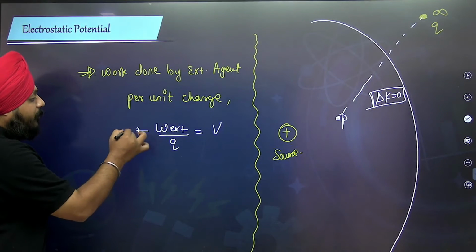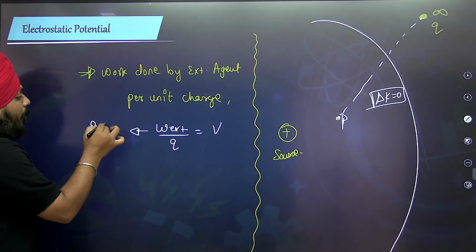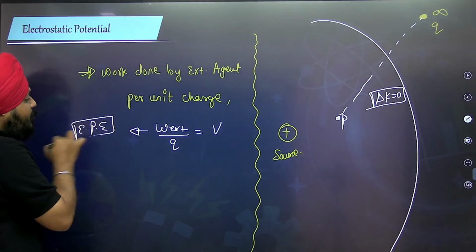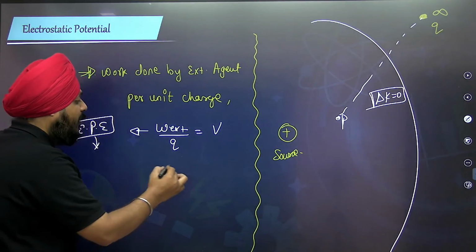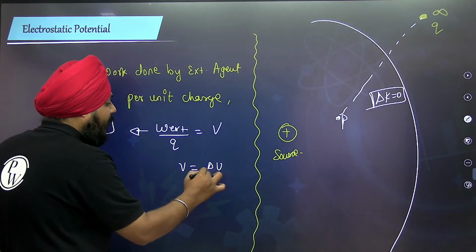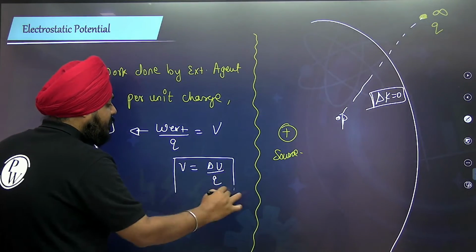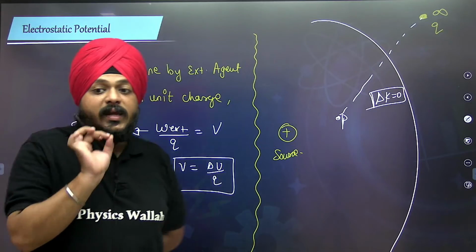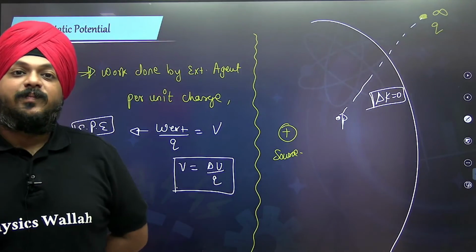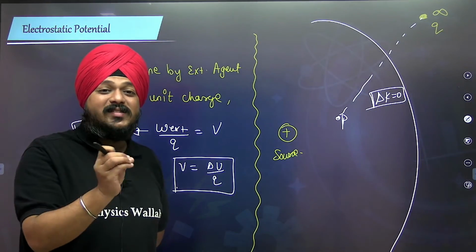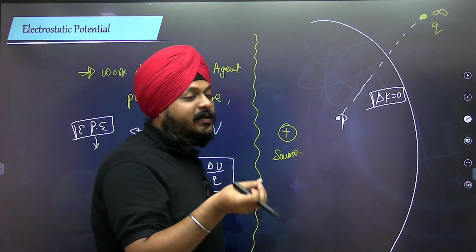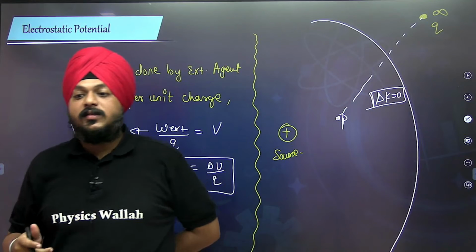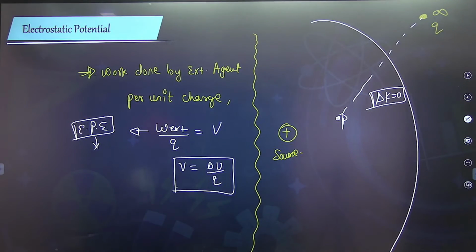Whatever amount of work is done is stored in the form of electrostatic potential energy, EPE, which stands for electrostatic potential energy. So can we define it as delta U by Q? This is nothing else but the electrostatic potential. You can understand the difference. Generally students fail to understand, because whenever they deal with this kind of stuff, the definitions seem to be quite similar.